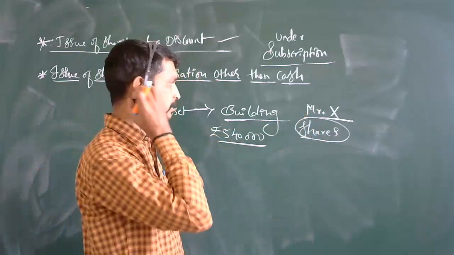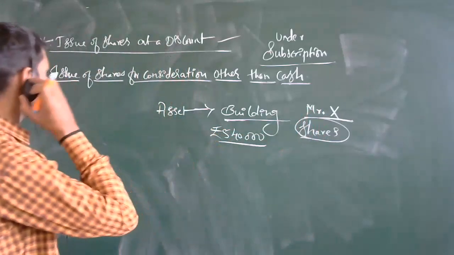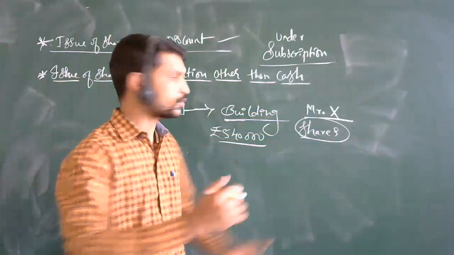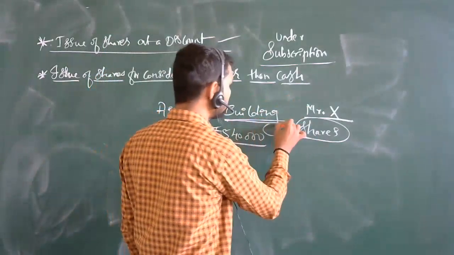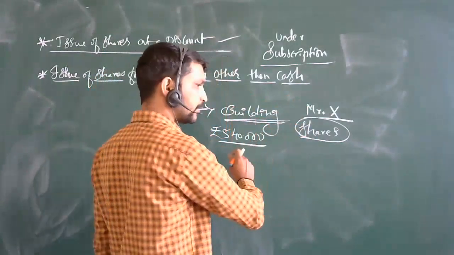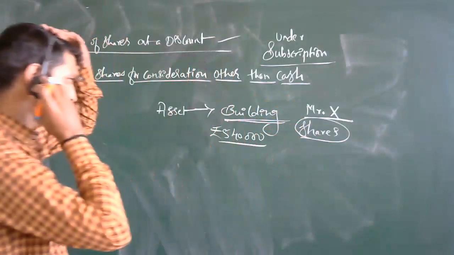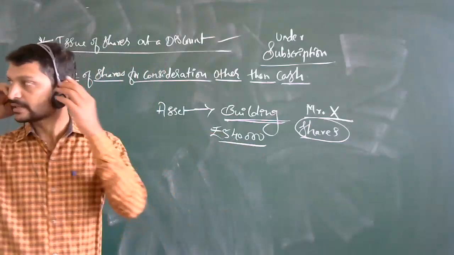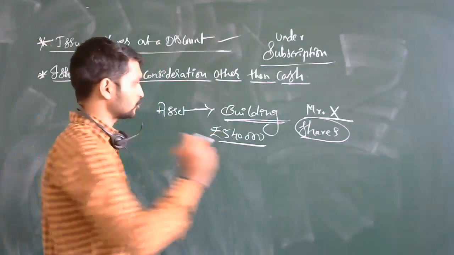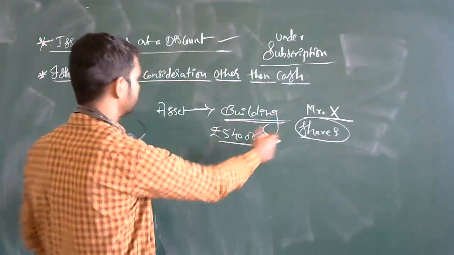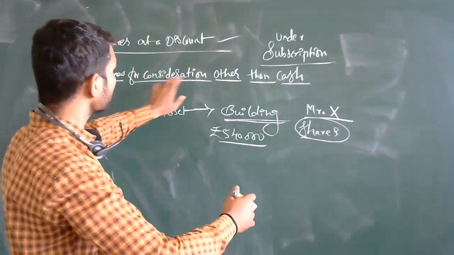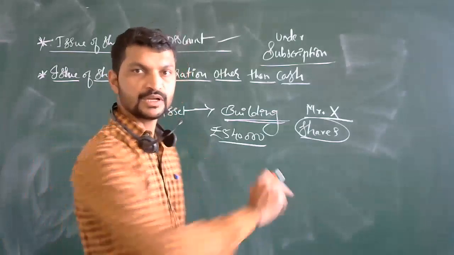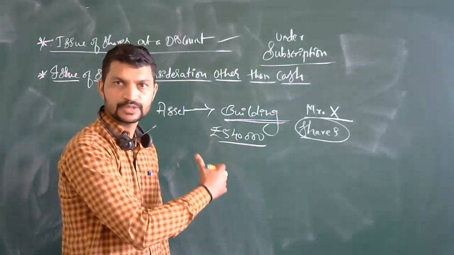Now you can see in this part, issue of shares for consideration other than cash means you are not going to pay him for this building in cash. You are going to give him shares of your company. So that is how you can see the issue of shares for consideration: instead of cash, you are going to pay him in shares. That is what we are dealing with in this part.